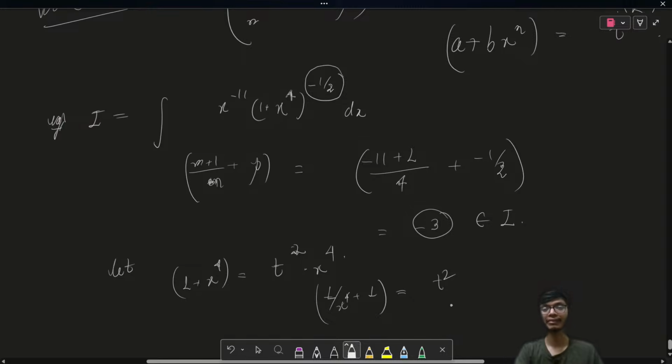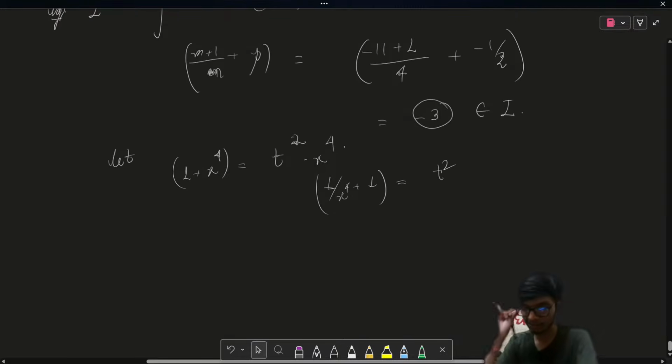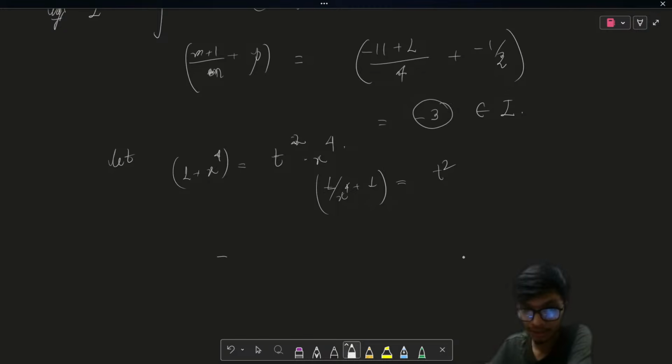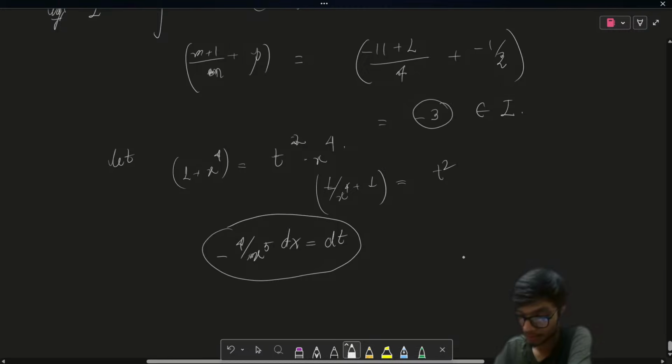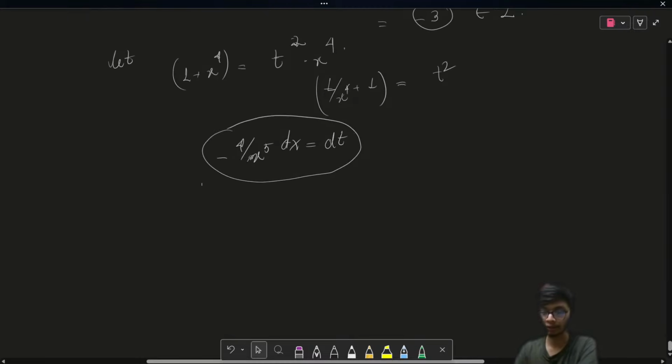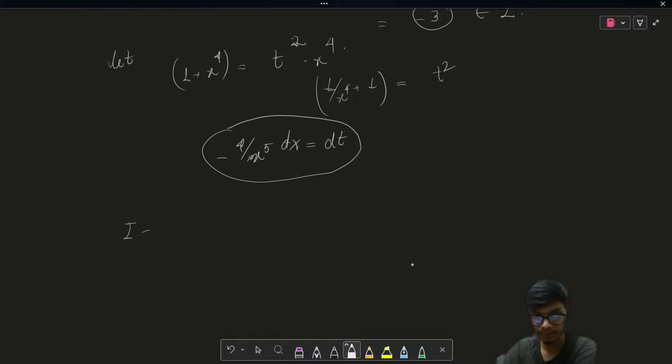So now if I differentiate both the sides and do this question by substitution, the result is going to be minus 4 upon x to the power 5 dx equals dt. So we will have this form of the result, and therefore now your integral is much simpler.